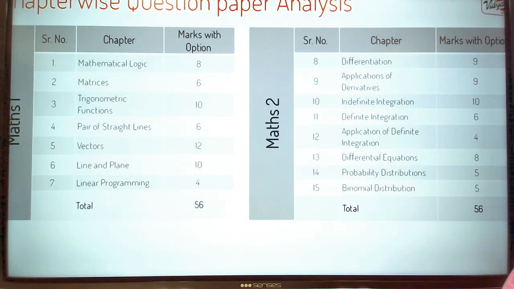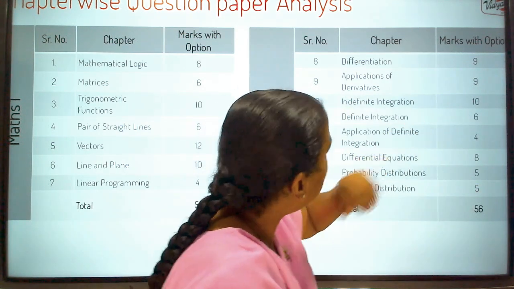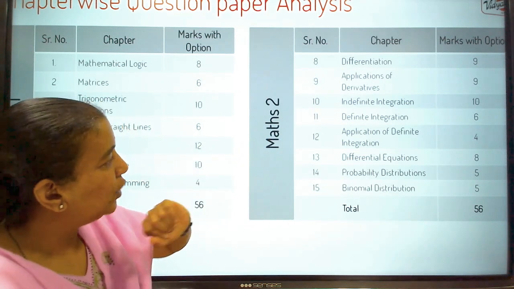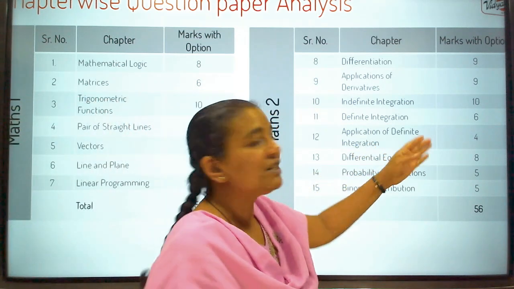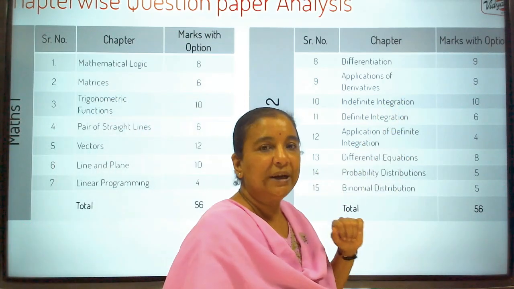In Maths Part 2, you will find maximum weightage is given to indefinite integration, and of course indefinite integration, if you know well, then only you can do well in definite integration, and application of definite integration is entirely based on your knowledge of integration. Okay. Even in differential equations, you will not be able to do the problems unless you know the integration well.